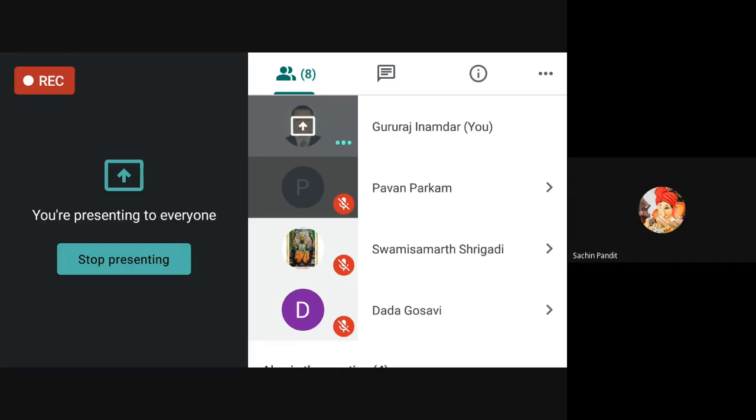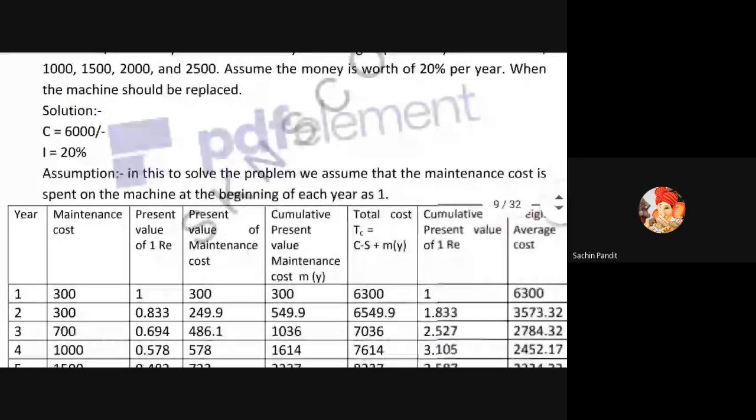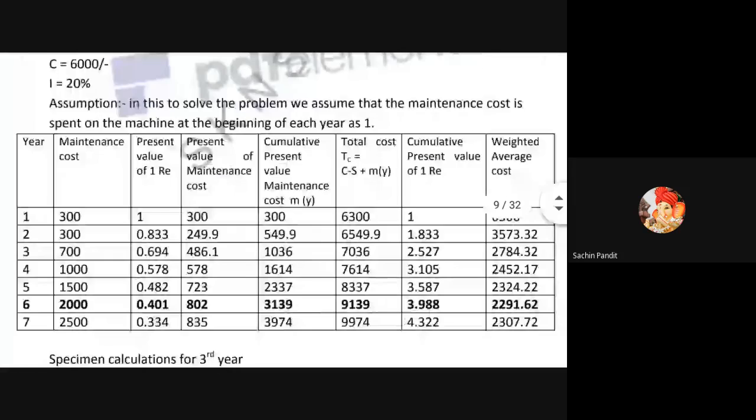So this is the given data. The assumption is this, to solve the problem: assume that the maintenance cost is paid on the machine at the beginning of each year. Whatever maintenance cost they have given, so write the problem.